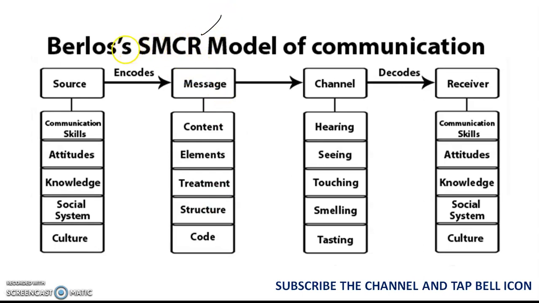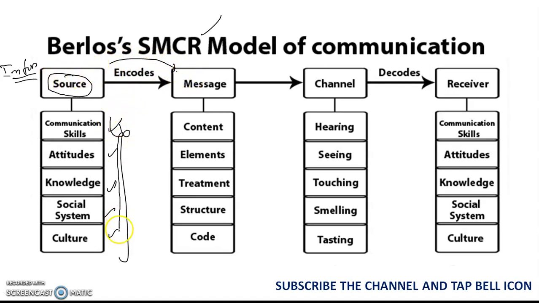Berlo's SMCR model of communication. In this model, whatever the source is, that means if I am the source, I must have communication skills, attitudes, knowledge, social system and culture. If I have all these things, then I am able to convert whatever information is in my mind into a message. Converting the information into a message with the help of all these characteristics is called encoding.